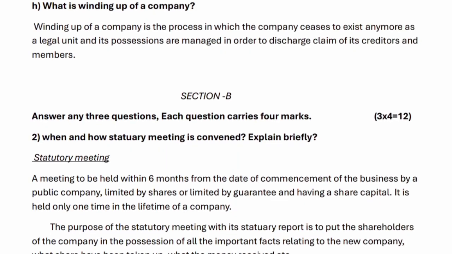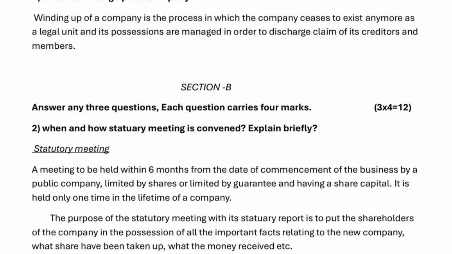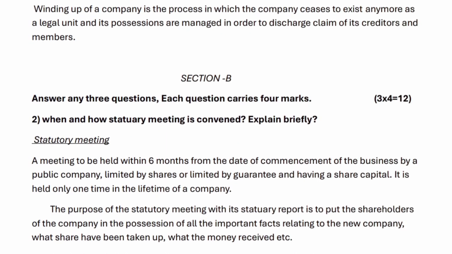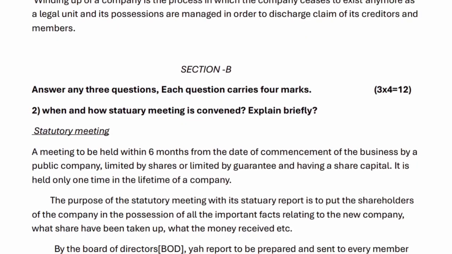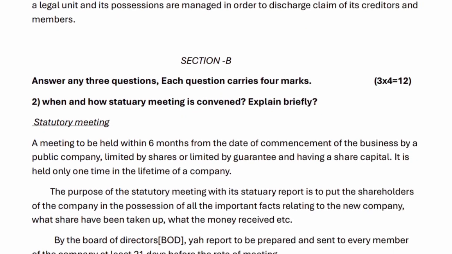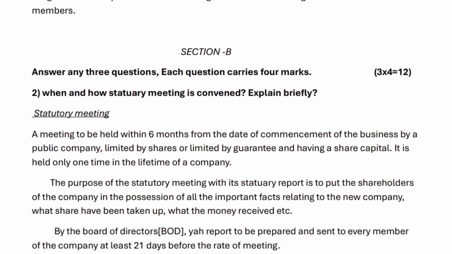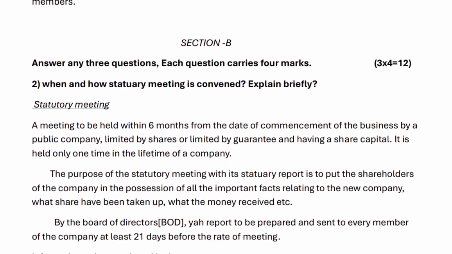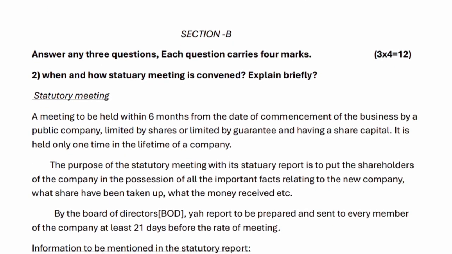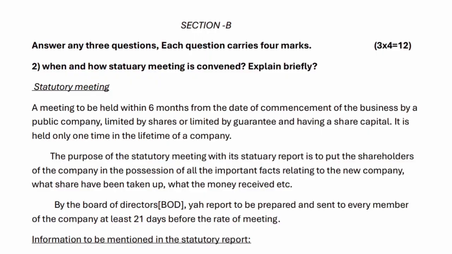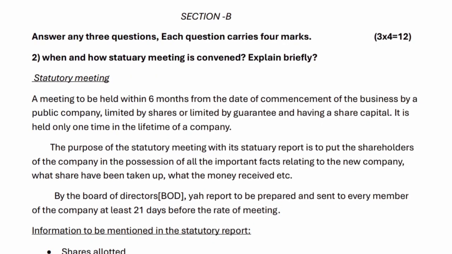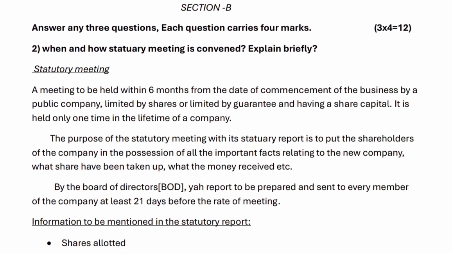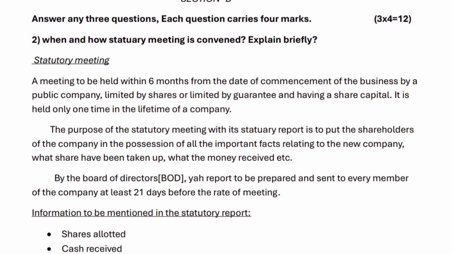Section B. Answer any 3 questions. Each question carries 4 marks. 3x4 equals 12. 2. When and how is a statutory meeting convened? Explain briefly. Statutory meeting: a meeting to be held within 6 months from the date of commencement of the business by a public company, limited by shares or limited by guarantee and having a share capital. It is held only one time in the lifetime of a company.